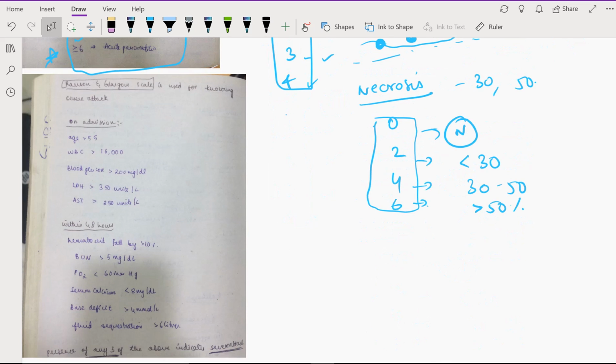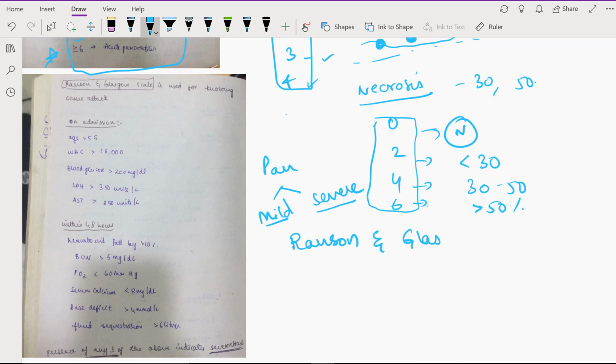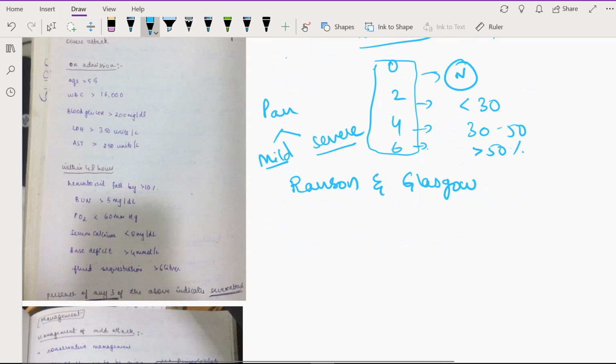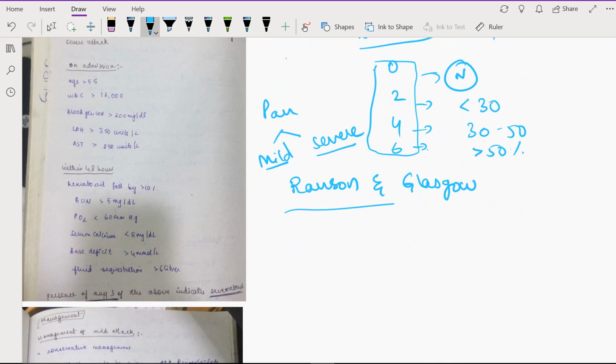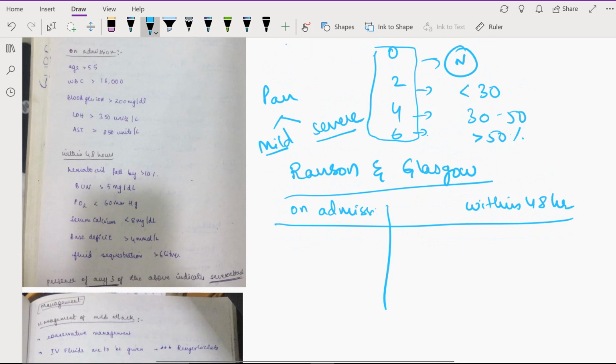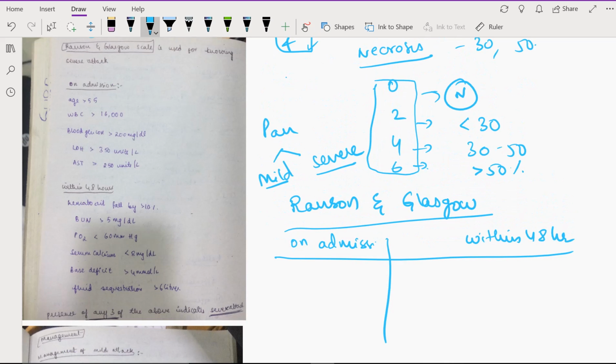Next, this pancreatitis can be mild or it can be severe. To know if it is mild or severe, you use another scale, which is the Ranson and Glasgow scale. So according to the Ranson and Glasgow scale, I remember it like this. There are two things: first, what you see on admission, and the other, what you see within 48 hours of admission.